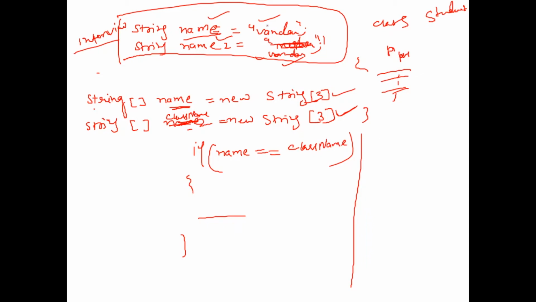Because here if name is equal to name 2, in case of this it will be true, in case of this it will be false. Why?